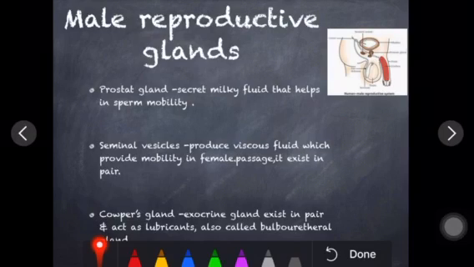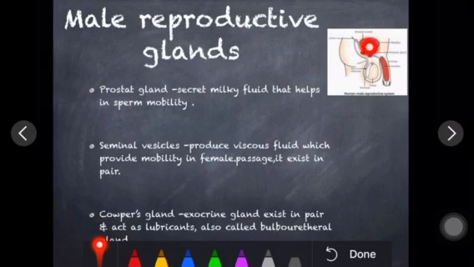Well, the next gland is the seminal vesicle. Just find the seminal vesicle in this diagram. Here you will see this brown structure, it's called the seminal vesicle. Let us see what its function is. It produces a viscous fluid, a dense fluid which provides mobility in the female passage. It exists as a pair as well. So here you have to learn, see, mobility in the male passage is provided by the prostate gland, right?